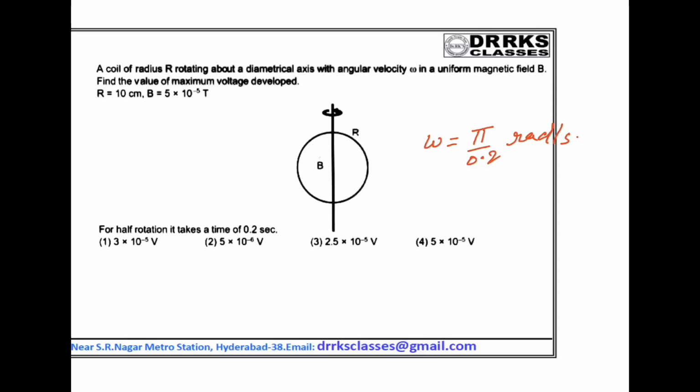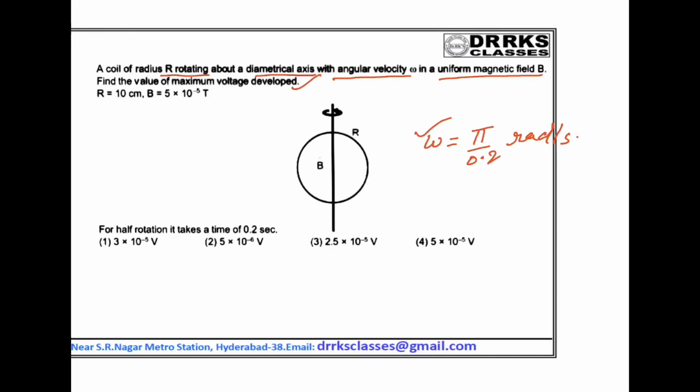So look at this problem from electromagnetic induction, where a coil of radius r is rotating about a diametrical axis with an angular velocity omega in a uniform magnetic field B. So you have to find the maximum voltage developed, where r is given, B is given, and omega is given.